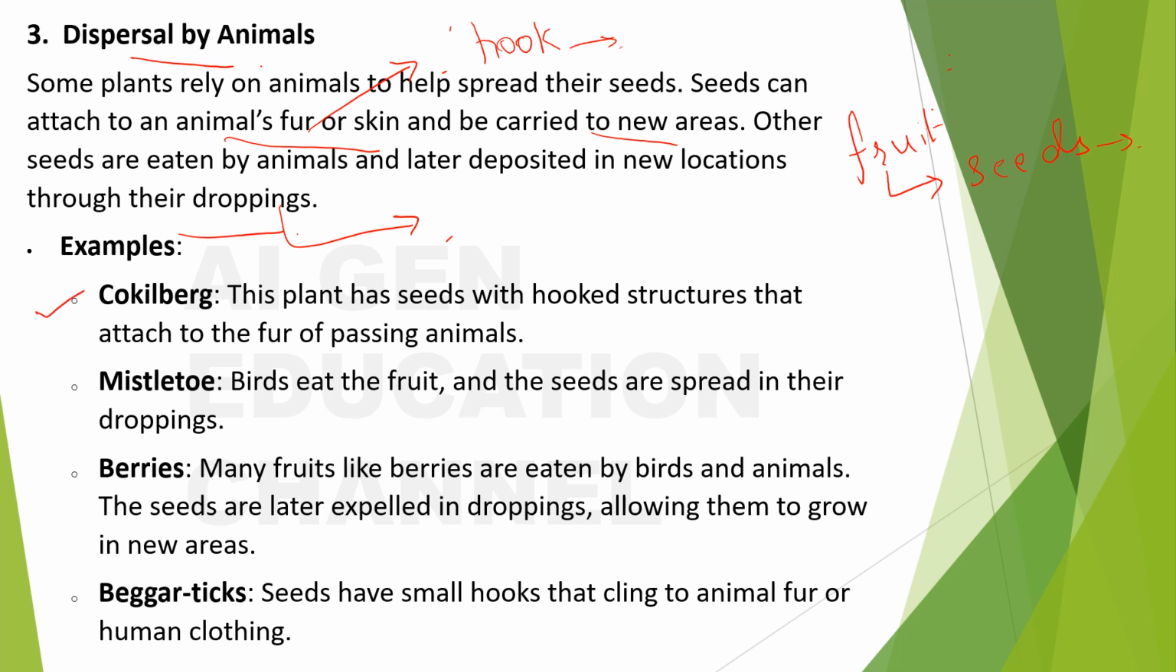What are the examples? Cocklebur. This plant has seeds with hooked structures that attach to the fur of passing animals. Next, mistletoe. Birds eat the fruit and the seeds are spread in their droppings. Next, many fruits like berries are eaten by birds and animals. The seeds are later expelled in the droppings, allowing them to grow in new areas. Burdock seeds have small hooks that cling to animal fur or human clothing. So these are the ways how the animals help.